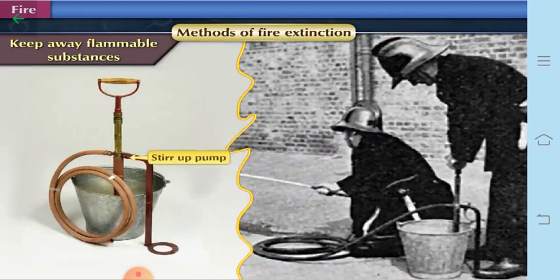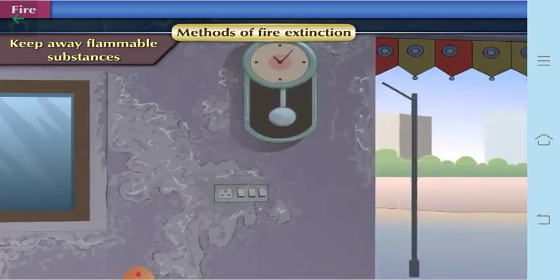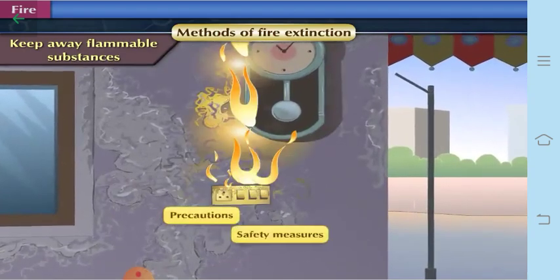Next, a stirrup pump is the best device to put off a small fire. It sprays water in all directions around the fire. So this is one of the methods to keep away the fires.